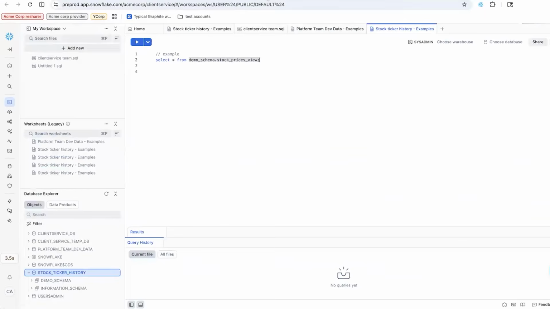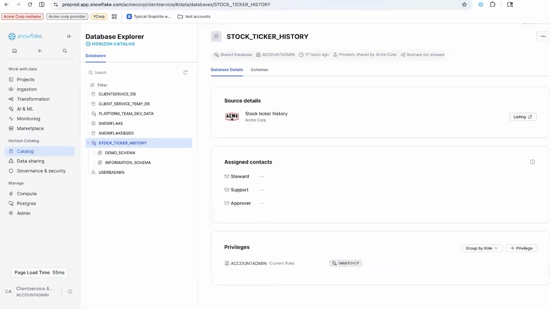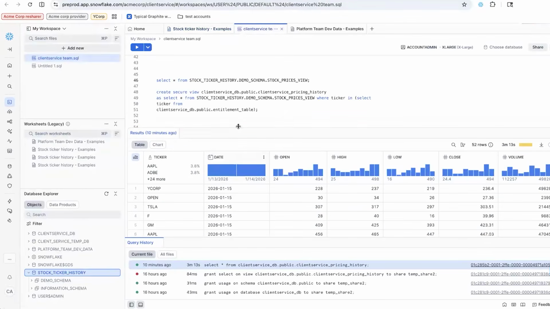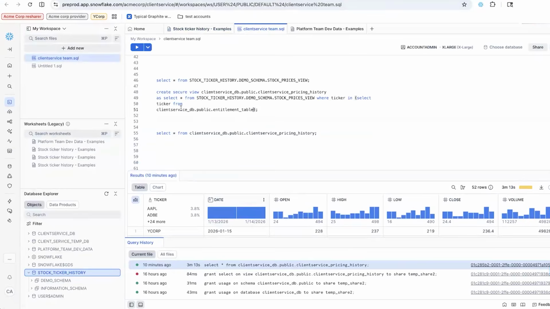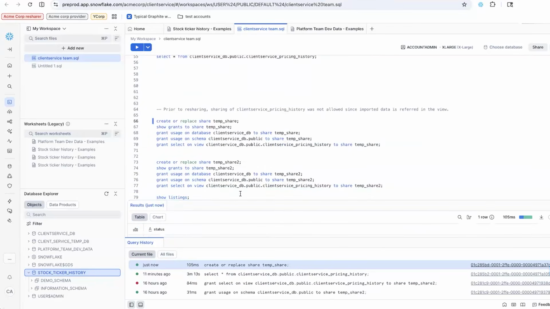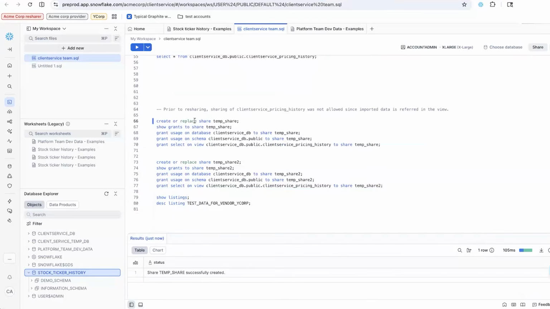And now the resharer can use that data that they are able to see from the listing, and they can do their own enrichments. And here is an example of how they are enriching the data with another enrichment table that they own, which is in their own DB, client service DB. Here is the imported database and the view that they got from the original provider. The enriched view is something that they now want to share with YCorp without resharing. Here is how it would look. Let me close this, create or replace share.